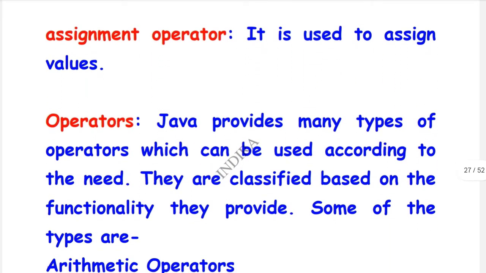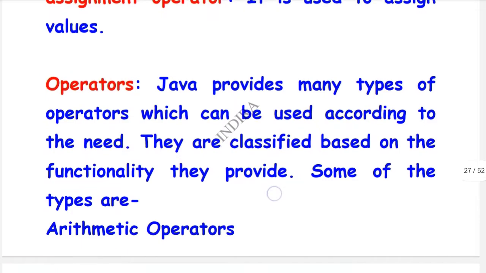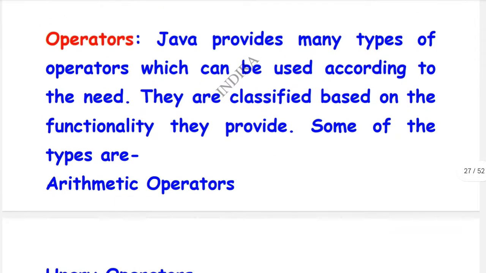Now coming to another topic, operators. Operators are used to assign some function to a variable or constant, whatever it is. So here, check the definition of operators.